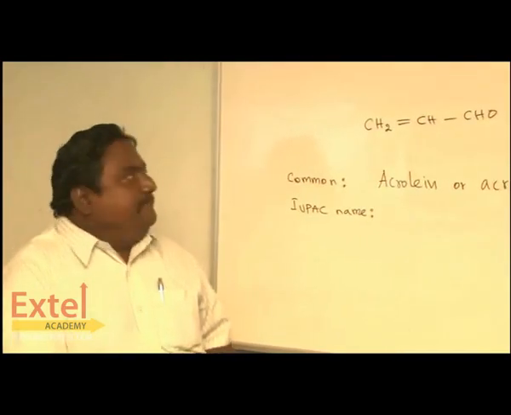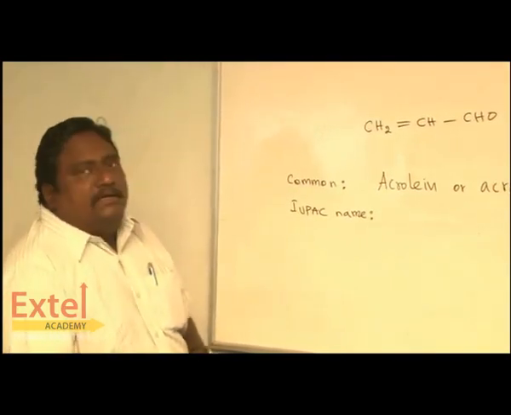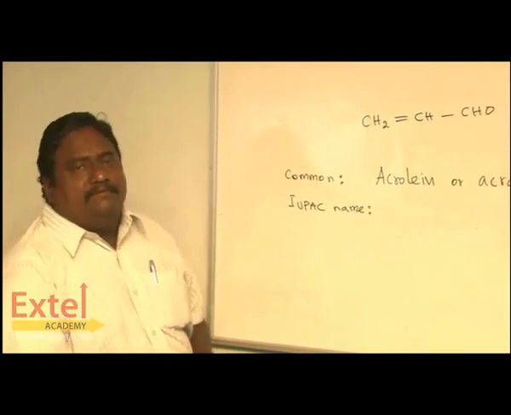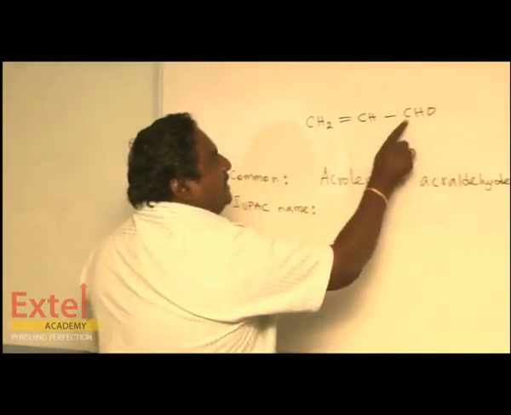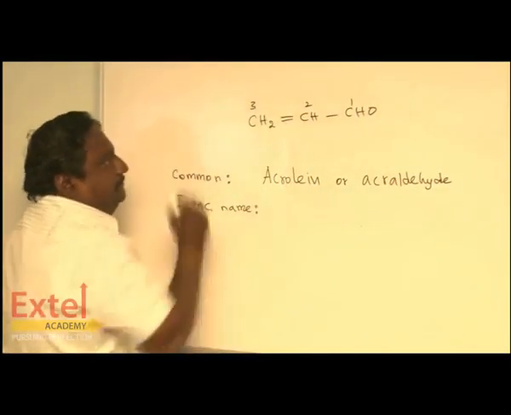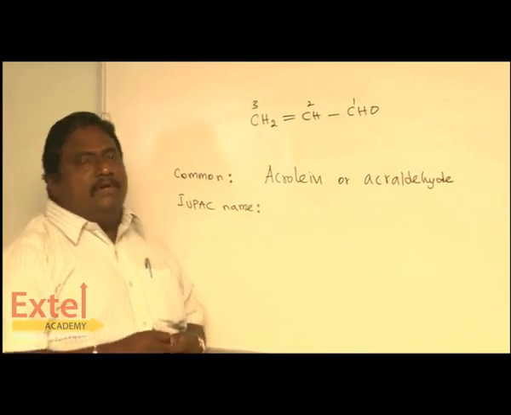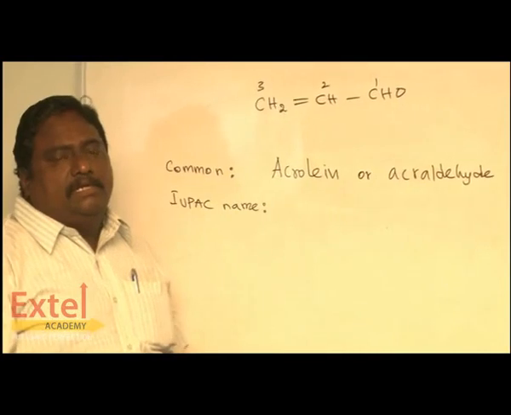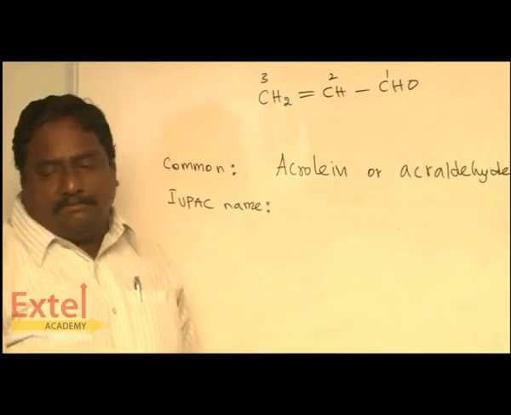Shall we see the IUPAC name? Here, you have to start counting from the carbon carrying the functional group. CHO is the functional group. So, 1, 2, 3. The double bond is next to the second carbon.